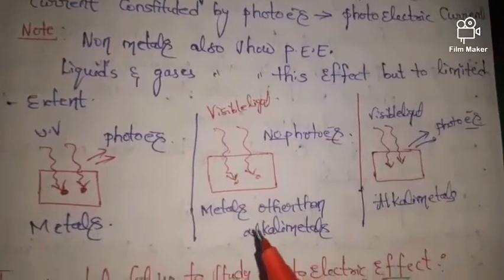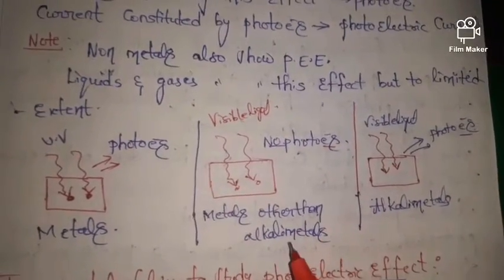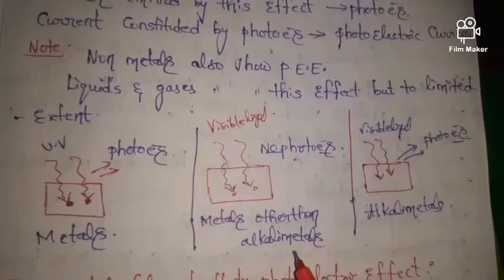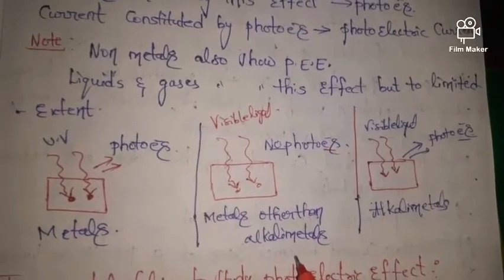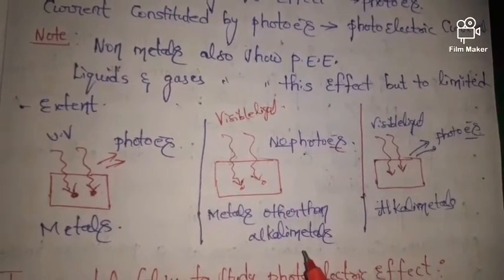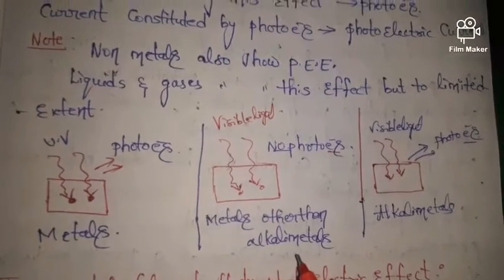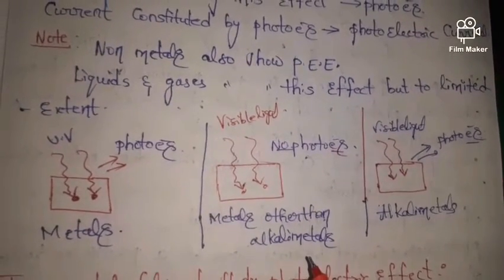Next, metals other than alkali metals. Alkali metals means what? Group 1A elements: lithium, sodium, potassium, rubidium, cesium, francium.